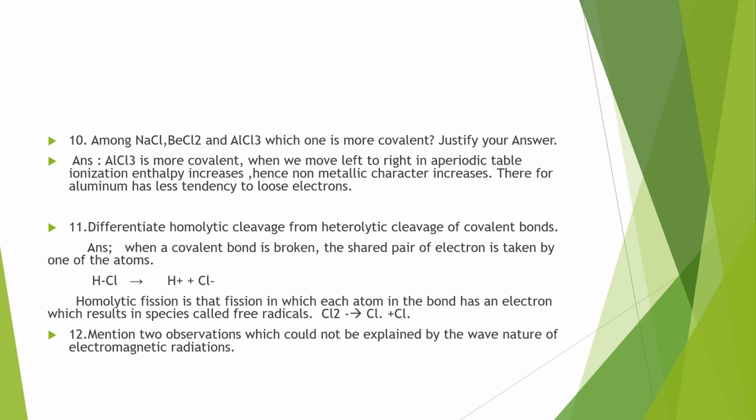Question number 11. Differentiate homolytic cleavage and heterolytic cleavage of covalent bonds. Homolytic cleavage means after breaking up the bond, each atom retains its own electron. As a result, it produces free radicals. In heterolytic cleavage, after the breaking of the bond, the shared pair of electrons will go to one of the atoms. So that atom will get a negative charge and the other one will get a positive charge. As a result, we'll get positive and negative ions.